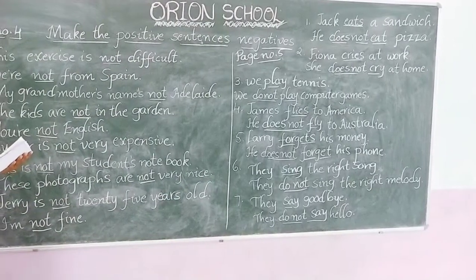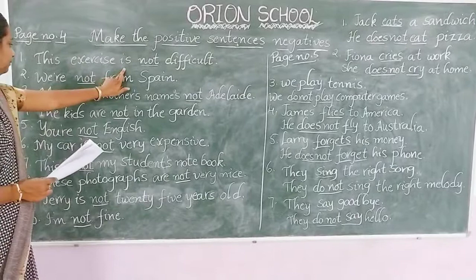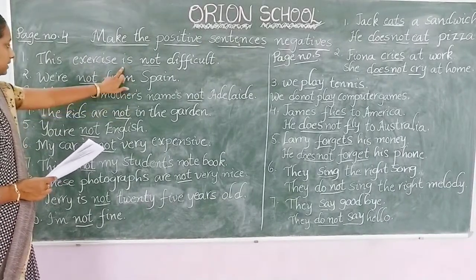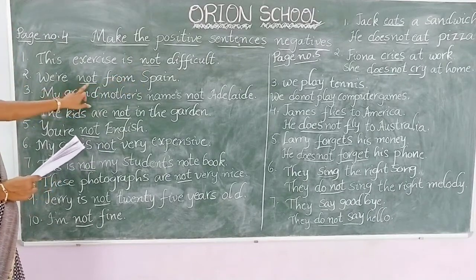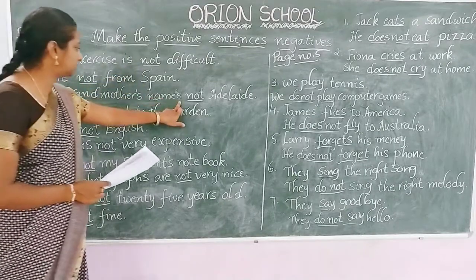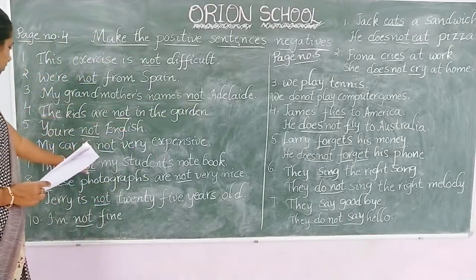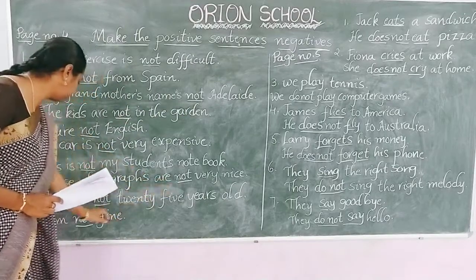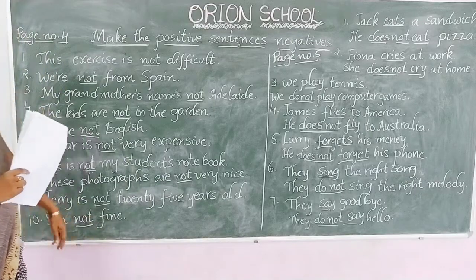So if you notice, in all these sentences, we have a helping verb. Let us look at this exercise. Is not. Next one, are not. Here also is not, are not, are not, is not, are not, is not, am not. Okay. See what I told you.